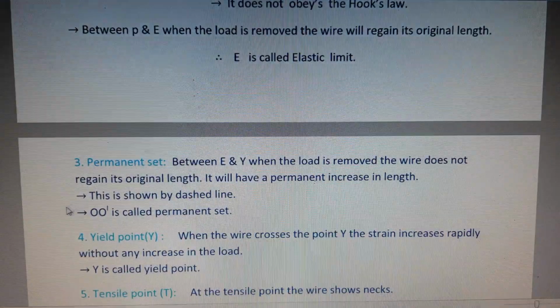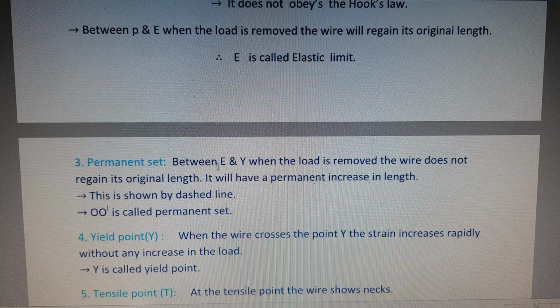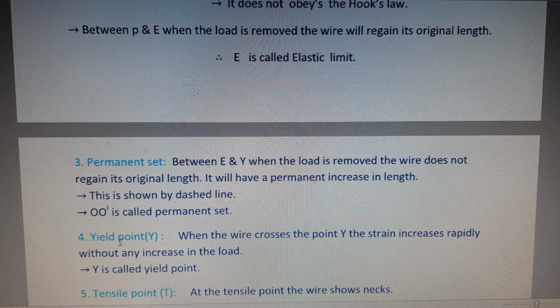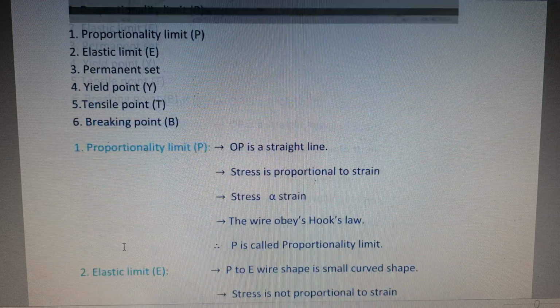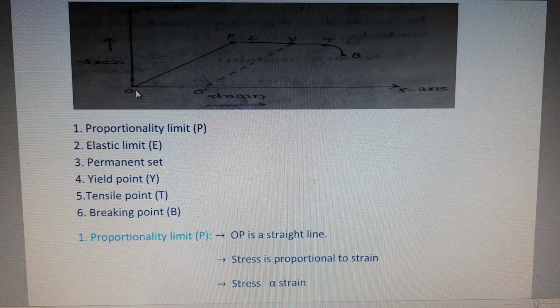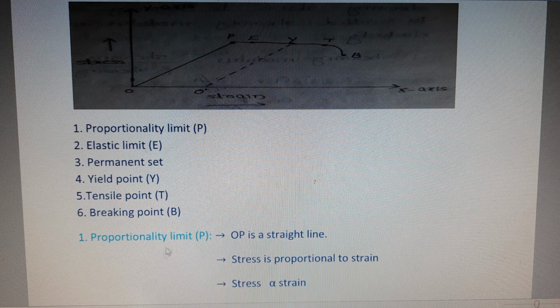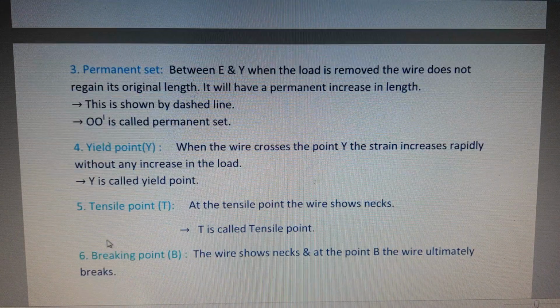And next one, permanent set. Between E and Y, when the load is removed, the wire does not regain its original length, so it has a permanent increase in length. This is shown by dashed lines in the figure, and O dash is called the permanent set. And the next one, yield point, it is represented by Y.